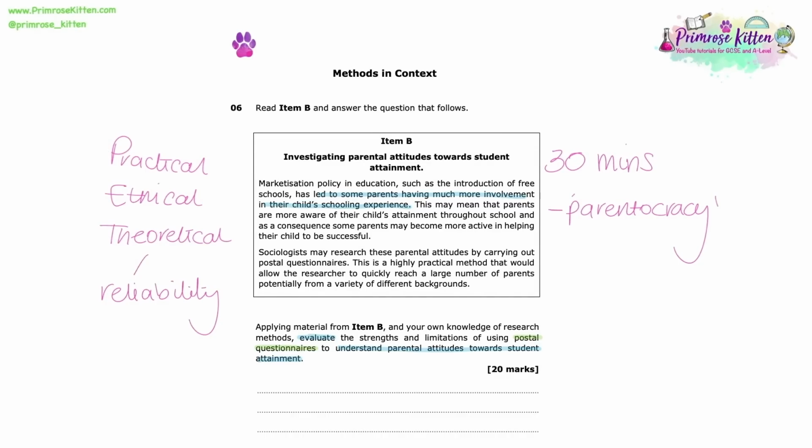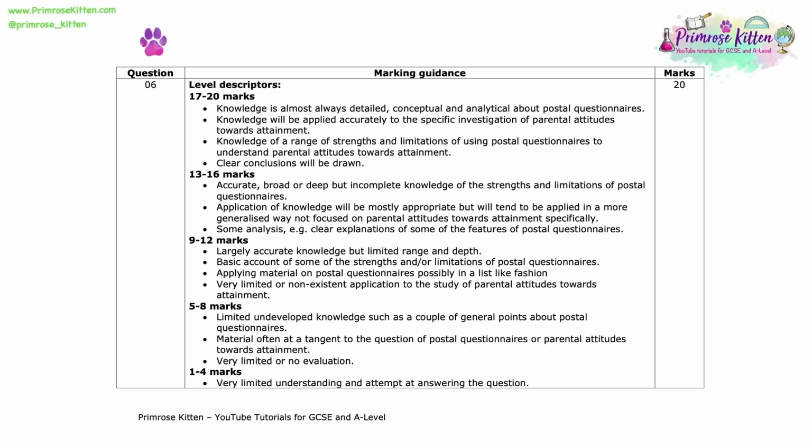You can add the names of sociologists or theorists where appropriate, as long as it fits within the context of education that you have been given. With that in mind then, let's have a look at the mark scheme. So as shown within the 17 to 20 mark level descriptors, we are looking for some of the same things that we are always looking for on a 20 mark answer in sociology, but there are some extra little things we need to apply on this methods in context question.